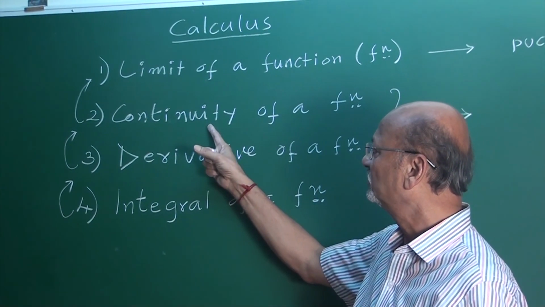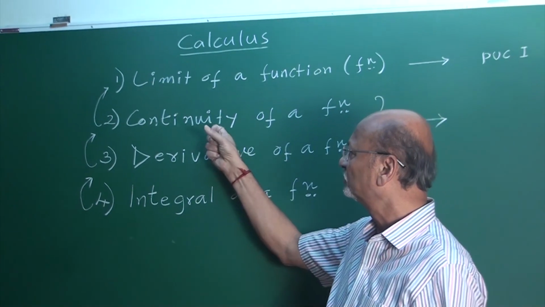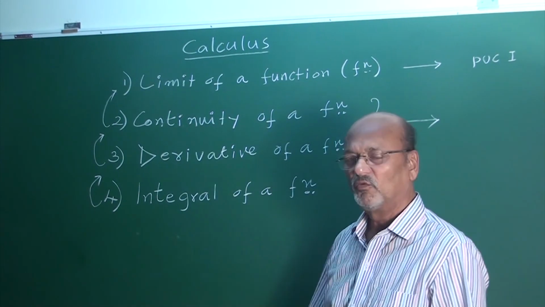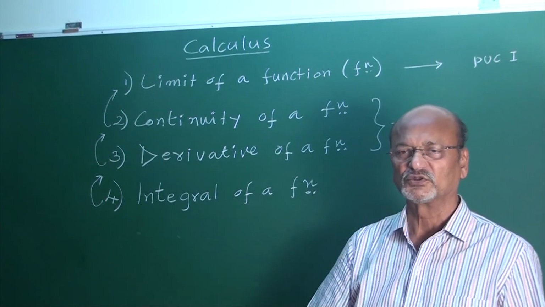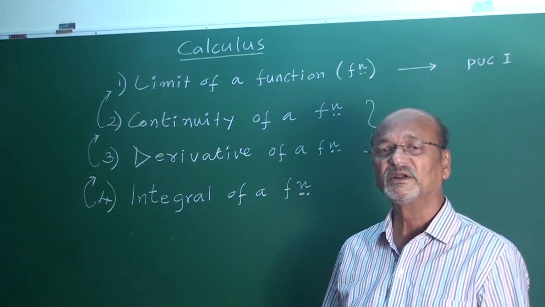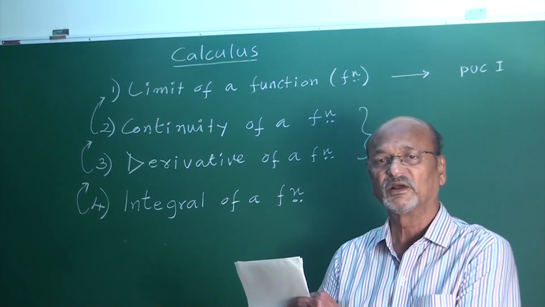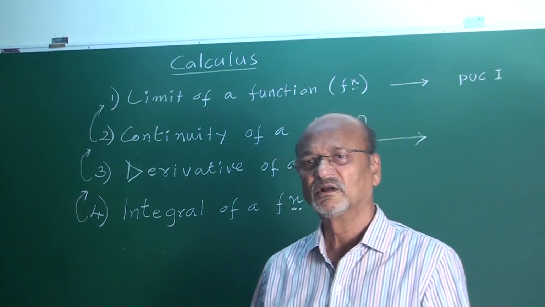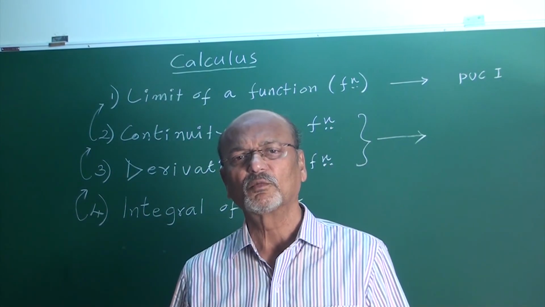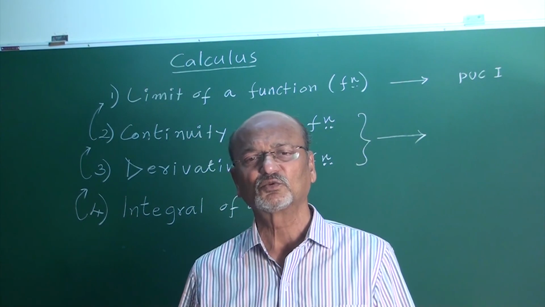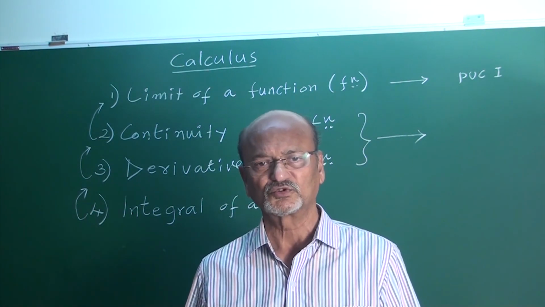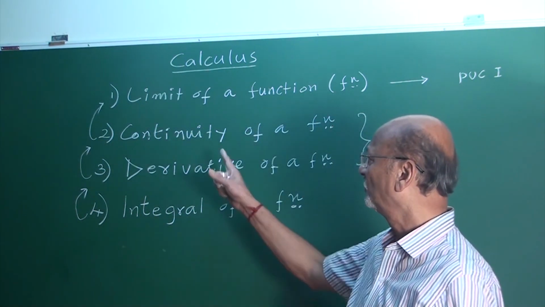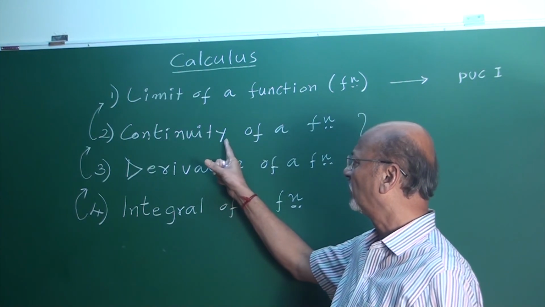I have to start with continuity of a function, because in this you have one example under 4-mark question for the board exam. It comes in part E, 4-mark question, the last question. You have one example of this under 4-mark.